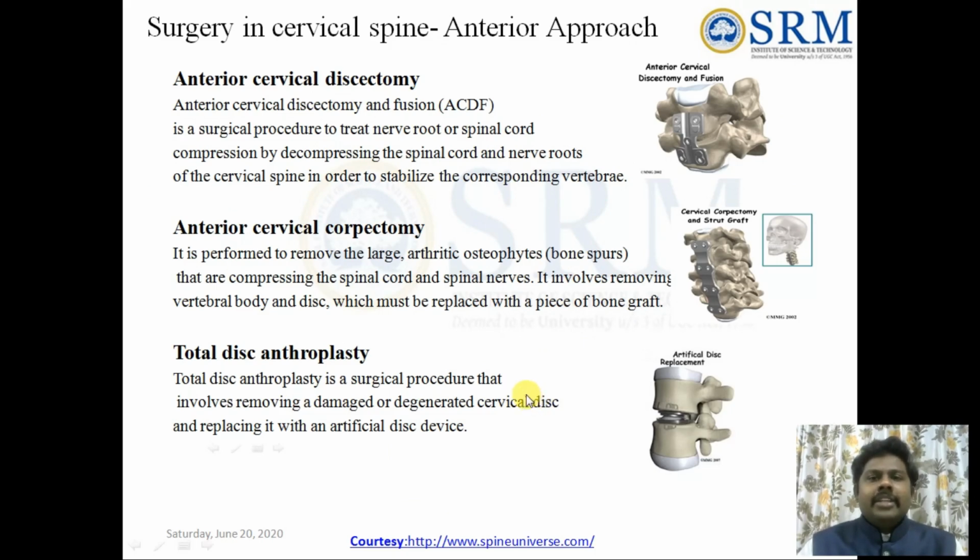Next, to solve these disc disorder problems, there are some surgeries which have been planned. For example, if you are taking this surgery in the cervical spine, it is called the anterior approach surgery. We can classify two: the anterior approach as well as the posterior approach.